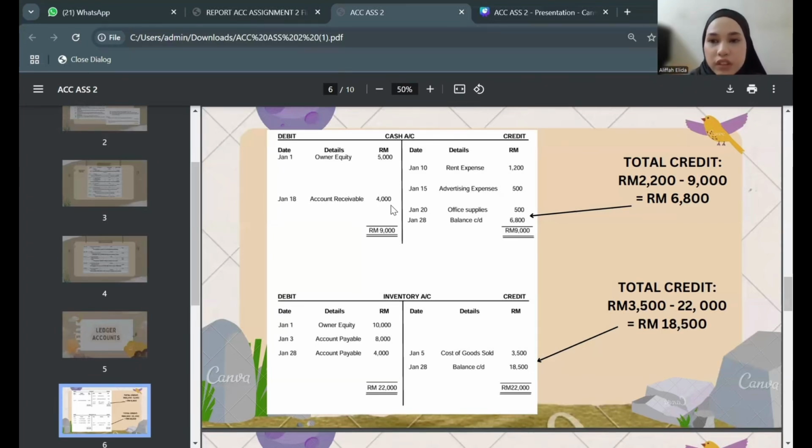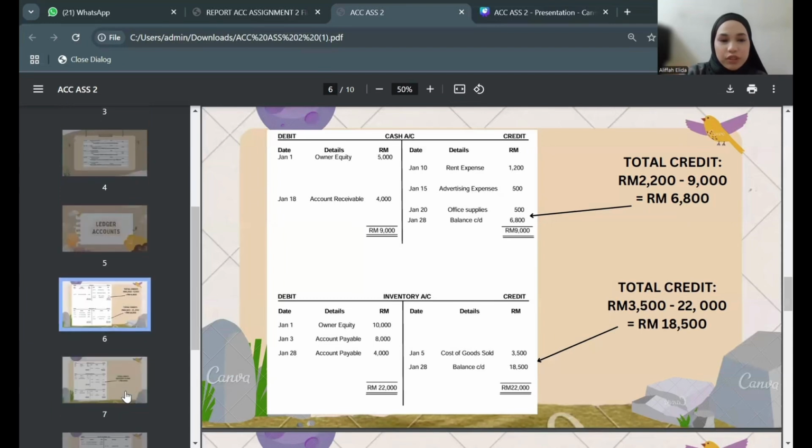The same goes for the inventory account. In the debit we have equity, accounts payable on January 3, and then January 28 accounts payable. When we total up 10,000, 8,000 plus 4,000, we get 22,000. On the credit side we just have 3,500. The process is the same: we take the total debit amount minus 3,500, so the balance carried down is 18,500.